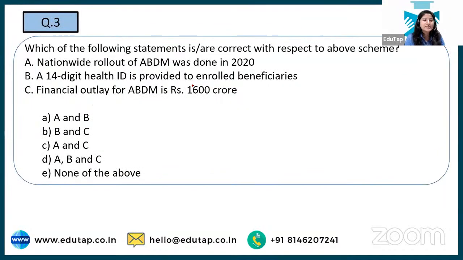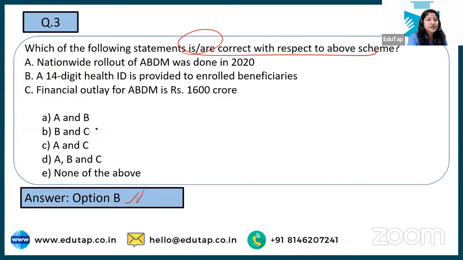Next: which of the following statements are correct with respect to the above scheme? We are talking about the Ayushman Bharat Digital Mission, and here you have 3 options, and you have to tell the right answer. The correct answer is option B, that is B and C. Why is A not correct? Because that is in 2021. You may get confused that on a pilot basis it was launched in 2020 only. Yes, on a pilot basis the scheme was launched in some states and UTs, but nationwide it was launched in 2021, and that is why only options B and C are correct and not option A. I hope you understand the difference.